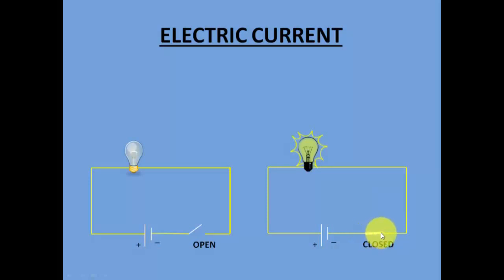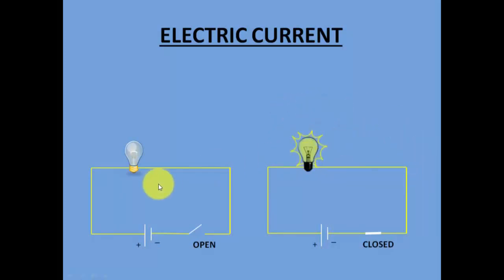Now when the key is closed here, immediately the negatively charged particles will start moving and they'll be able to cross over this and reach the bulb and again flow towards the positive terminal. That is, the particles are flowing from the negative terminal towards the positive terminal, and that's how they complete the entire circuit. When the circuit is complete, the bulb gets the required electric energy, that is the electric charges, and because of that, the bulb starts glowing.